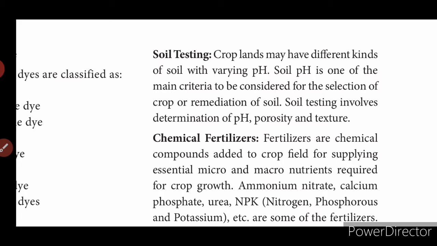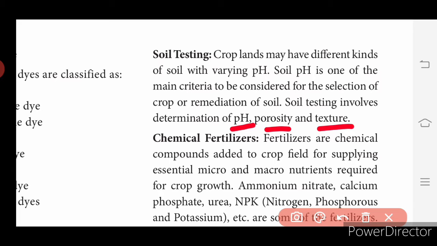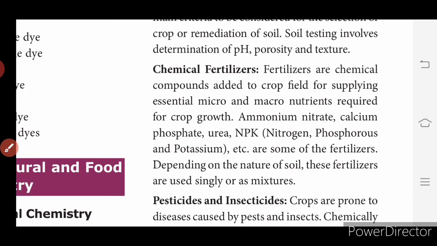So soil testing involves determination of pH, porosity and texture. Then chemical fertilizers. Fertilizers are chemical compounds added to crop fields for supplying essential micro and macro nutrients. These include ammonium nitrate, calcium phosphate, urea and NPK. NPK means nitrogen, phosphorus and potassium. The symbol for potassium is K, which is why it is called NPK.